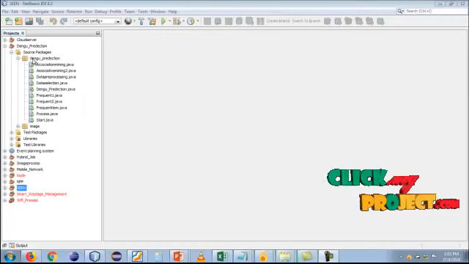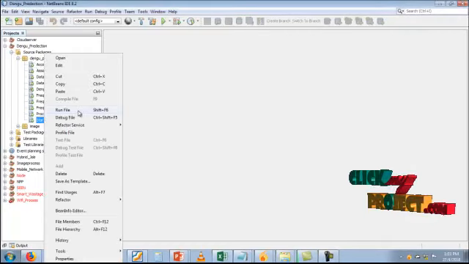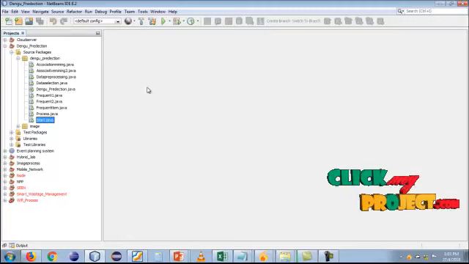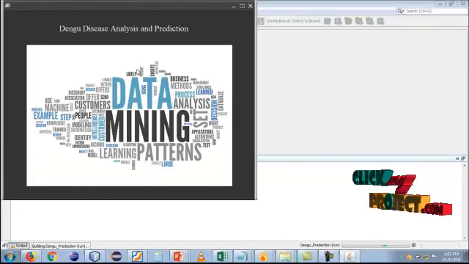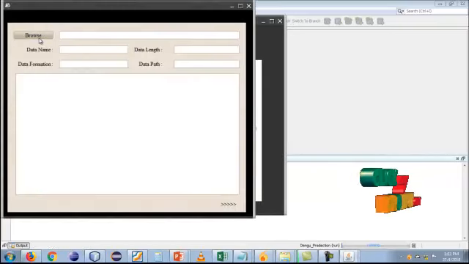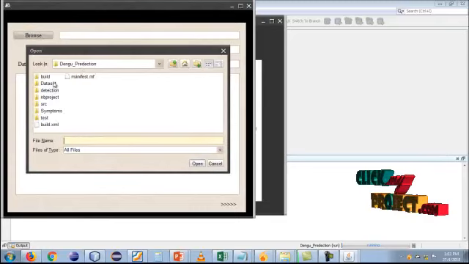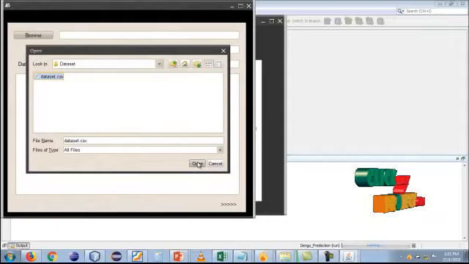So extract these packages. The main package is Start.java, and right click this file and run. So our project home page starts to run. This is our project home page. Click this image and click browse. This is the data selection process. Click the dataset.csv file and click open.